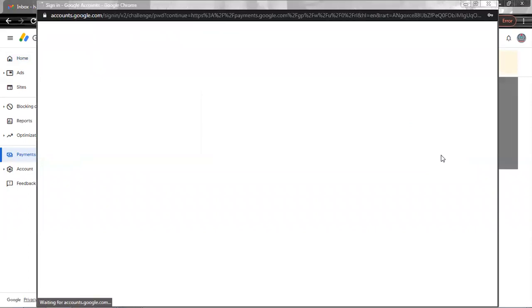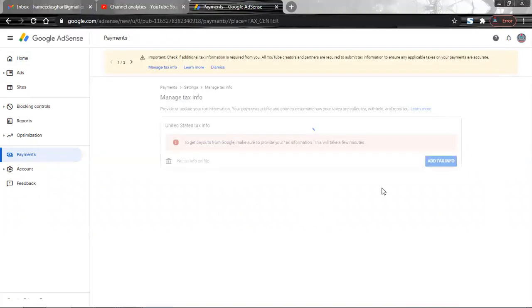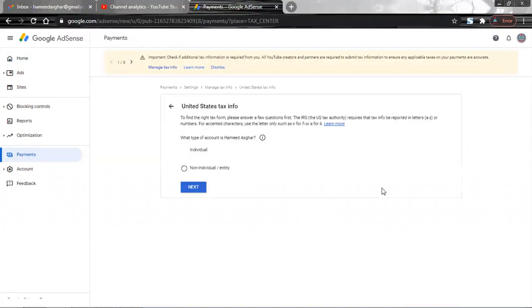It will ask you to first confirm your email address and then the credentials. And after putting in this information, the questionnaire will appear. For example, I'm logged in, and what type of account is this, Hameed sir? Is it individual? Is it non-individual and entity? If it is individual, you have to click on this, and if it is non-individual, then you have to click on that.